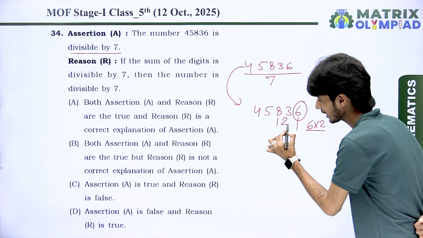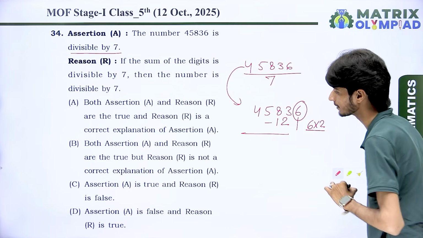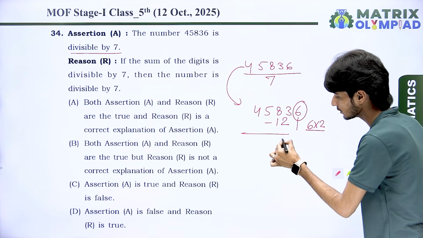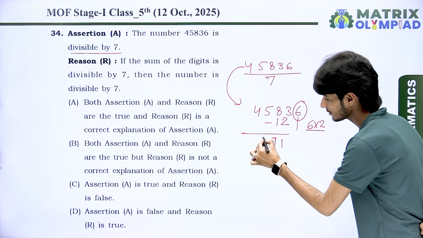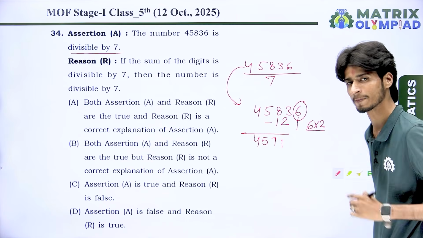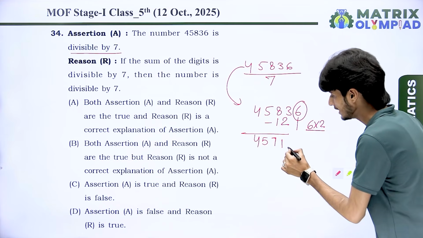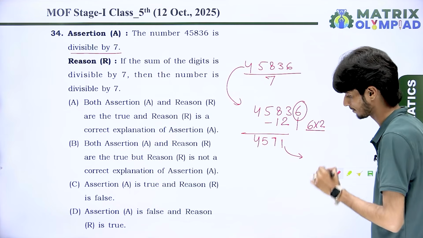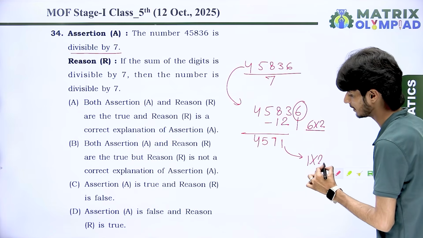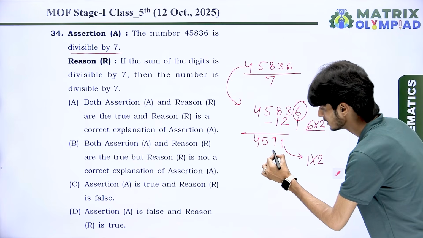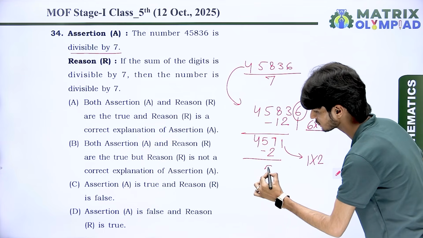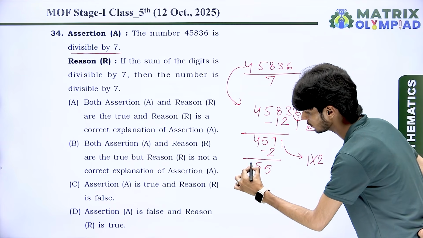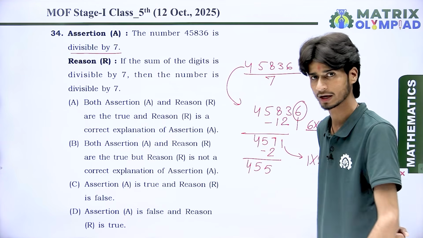Write it here and subtract it from the remaining number. So we have 3 minus 2 is 1, 8 minus 1 is 7, and the remaining is 4 and 5. Again, what do we do? Take the unit digit of the result and once again take its double. 1 twos are 2. Subtract from the remaining number. Then we have 7 minus 2 is 5. The remaining number is 45.